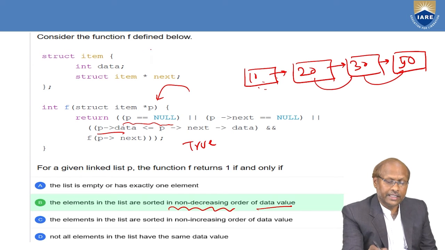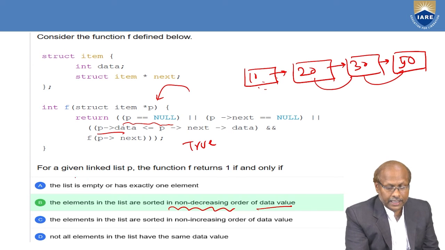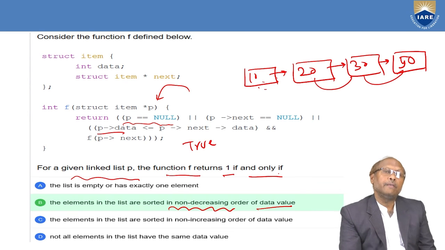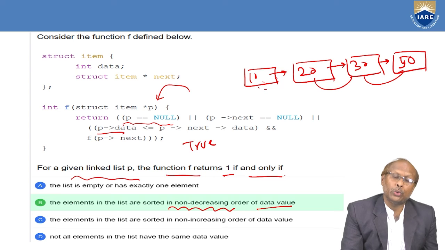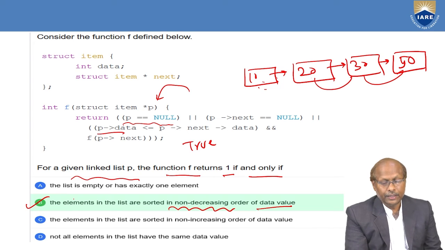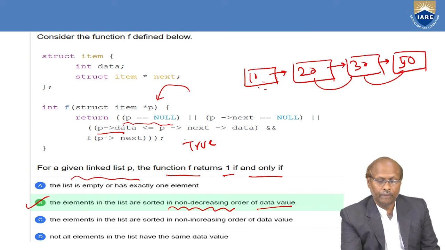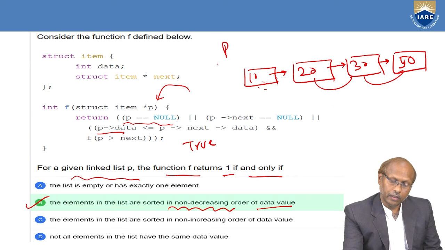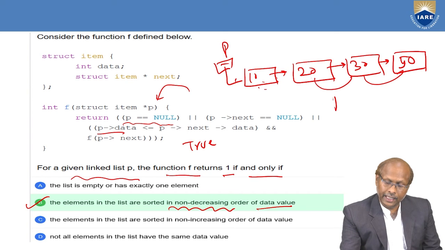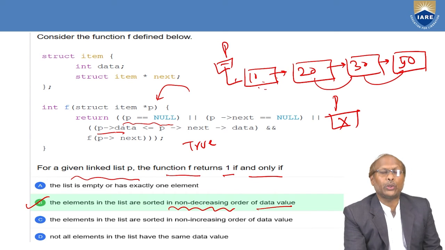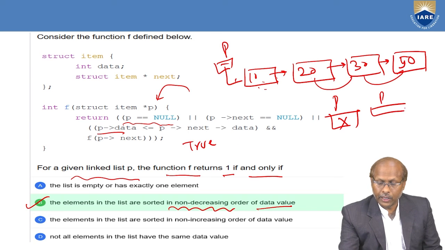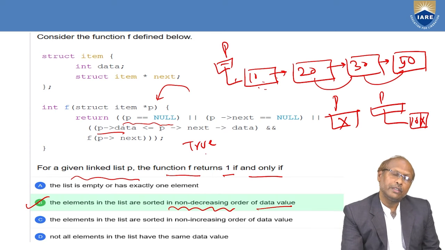So the question is, consider the function f. Now for a given linked list P, the function f returns 1 only under what scenario will it return true? So the answer is B. Because under this type of data, only then does it return true, because you are checking the condition. If P is null, that means initially assume P is a linked list without a node. In that case also it returns true. Or if you have P pointing to a node where there is only a single data item, that also returns true.